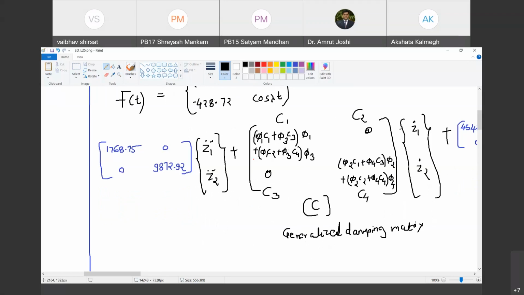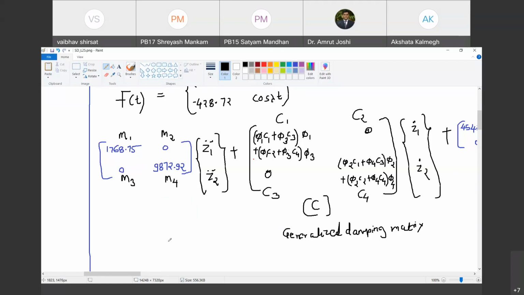We know that C2 and C3 are off diagonal terms, they are 0. Happy? Okay. Now, this is generalized mass matrix. This is M1, this is M2, this is M3, and this is M4.